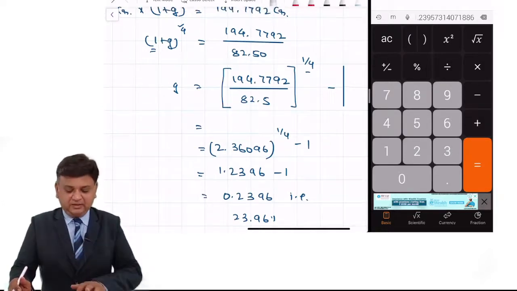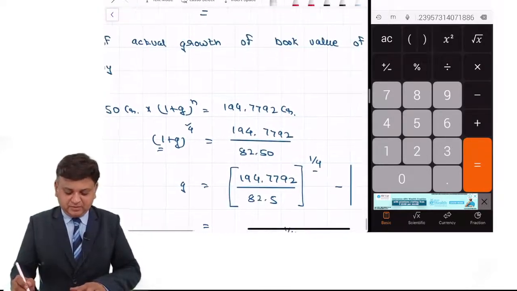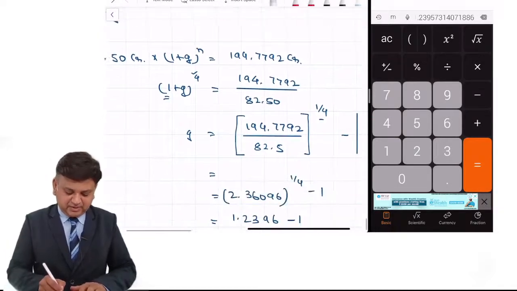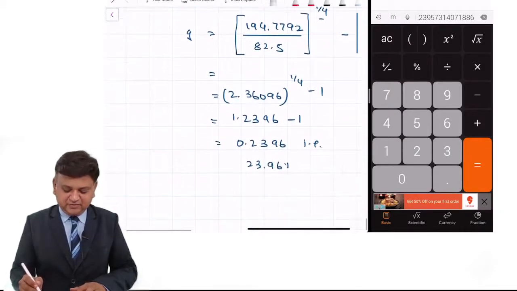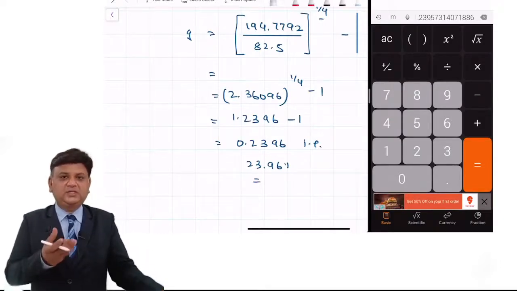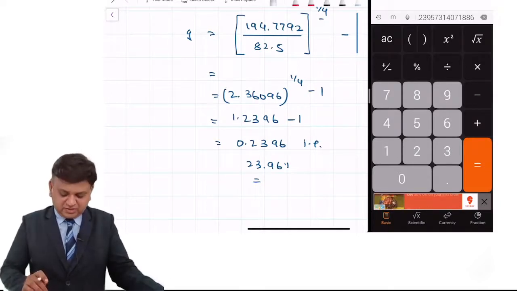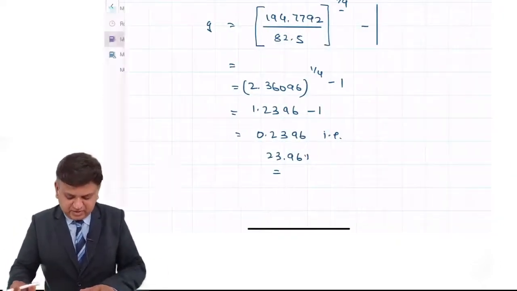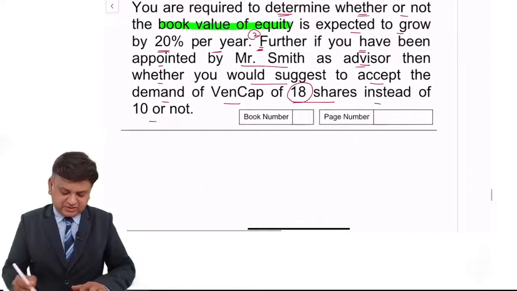Friends, I generally recommend that you answer with this method only instead of this method, because answering with this method was very simple this time. Why? Because this time the time period was exactly 4 years. If the time period is other than 4 years, let us say 3 years or 5 years, then making this calculation would be quite complicated. So I generally do not suggest going with this method. But since I came across this kind of question, I have explained this to you. Now the first part of the question is done.